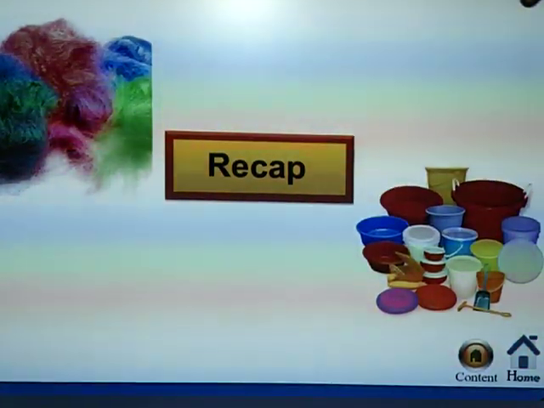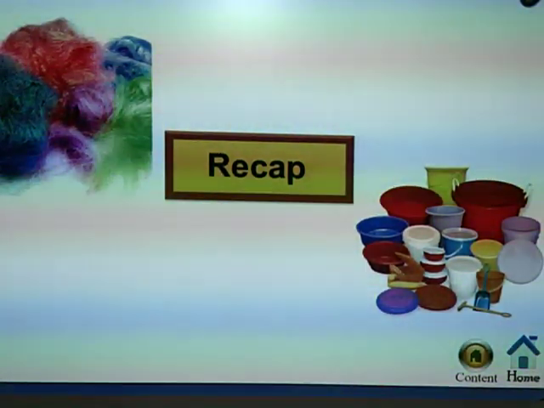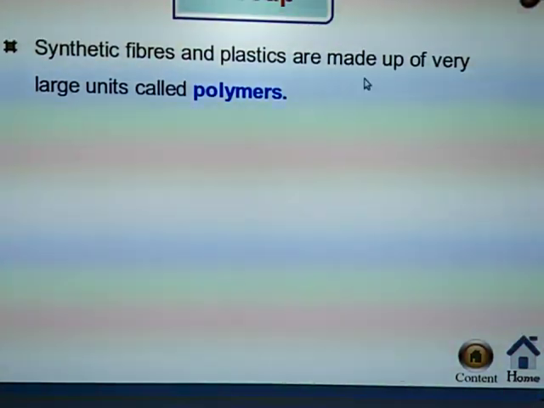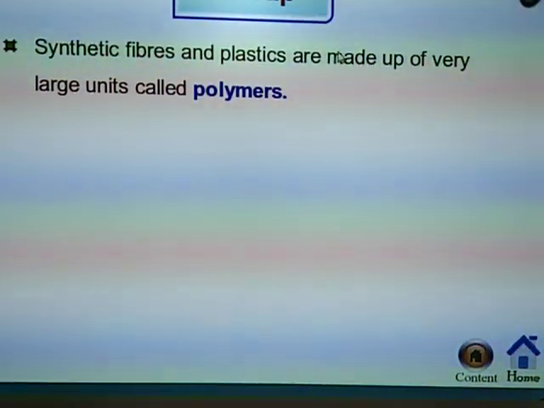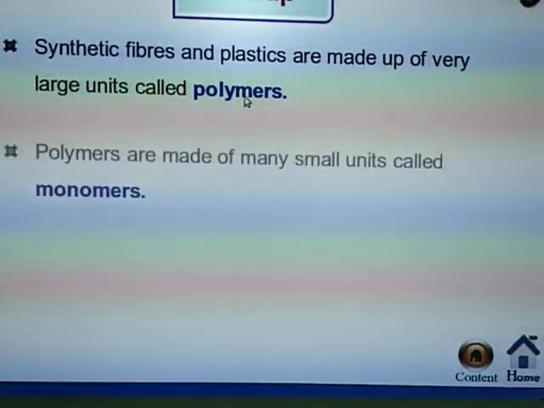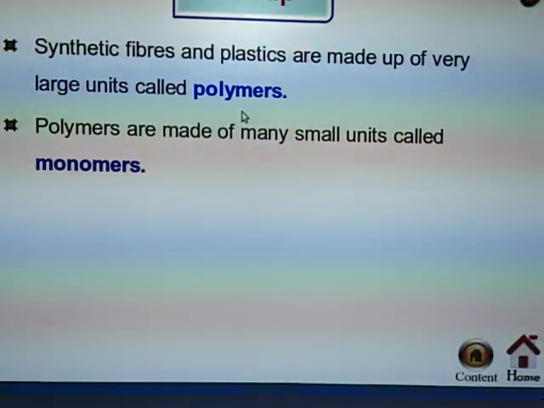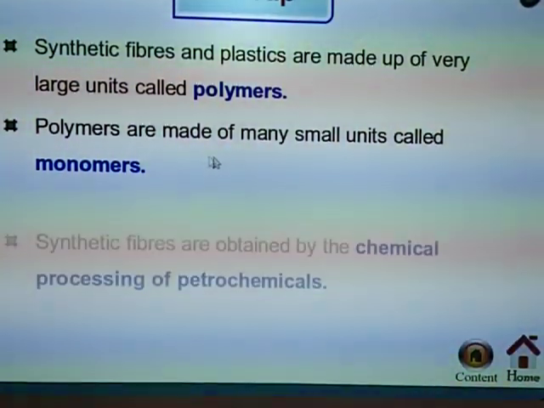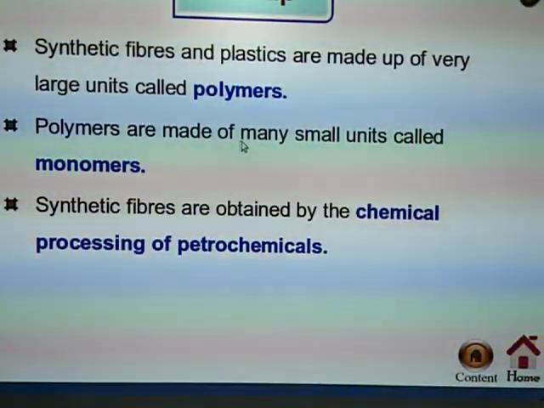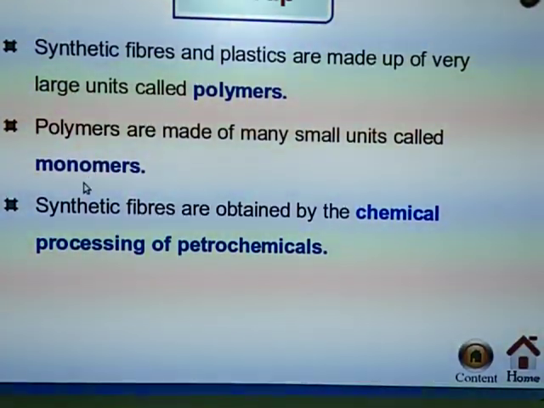This completes your lesson. Now a recap of this lesson. Synthetic fibers and plastics are made up of very large units called polymers. These polymers are made up of many small units called monomers.